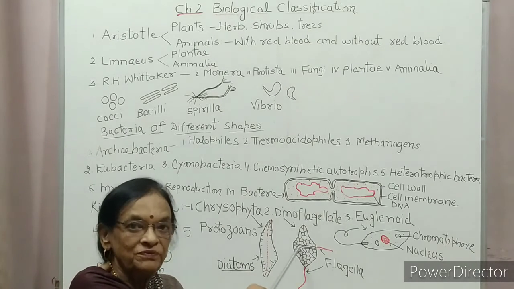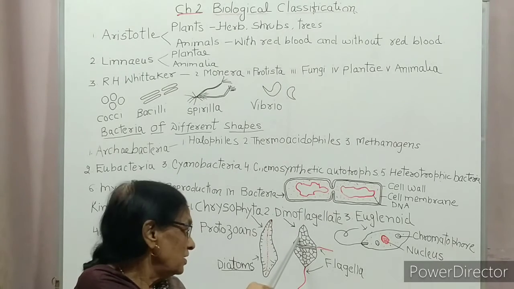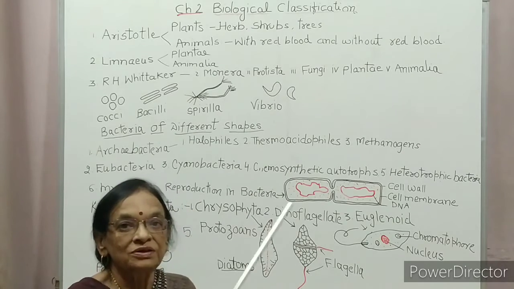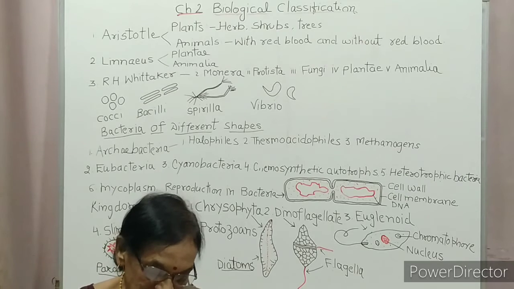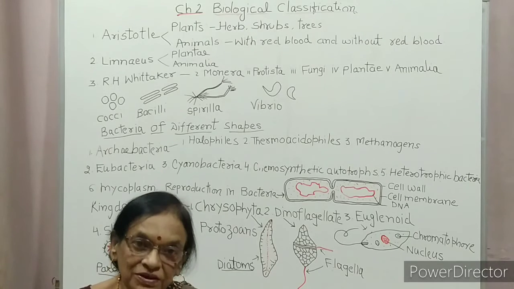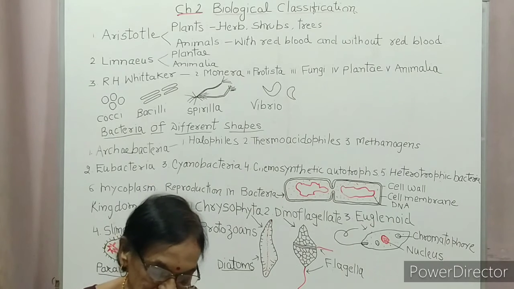It is dinoflagellate. Di means two. It has two flagella. One is longitudinal, another one is transverse. So, what is dinoflagellate? They are marine photosynthetic forms.